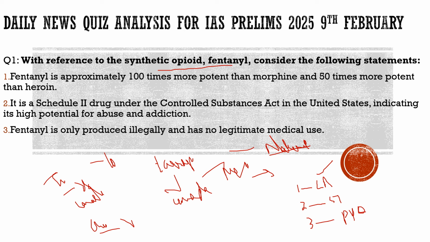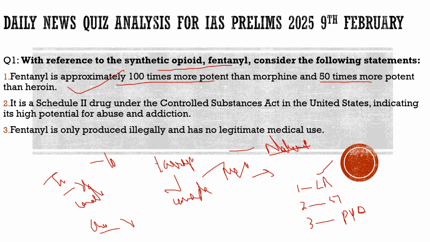Here the question says, with reference to the synthetic opioid fentanyl, consider the following statements. First statement: fentanyl is approximately 100 times more potent than morphine and 50 times more potent than heroin. 100% correct. It is a highly abusive drug, and according to the data, deaths had increased tremendously because of overdose of fentanyl from 2010 to 2024 in USA.